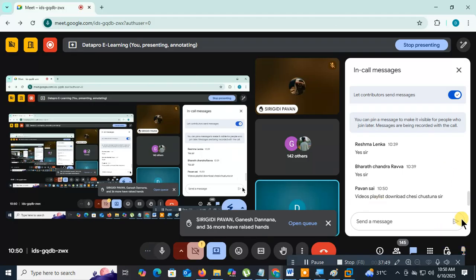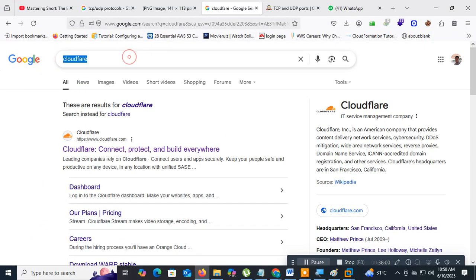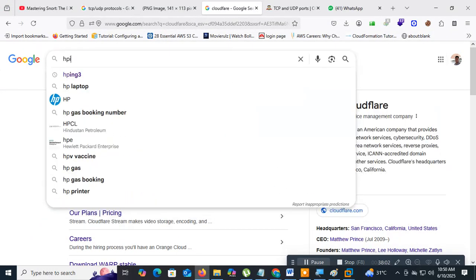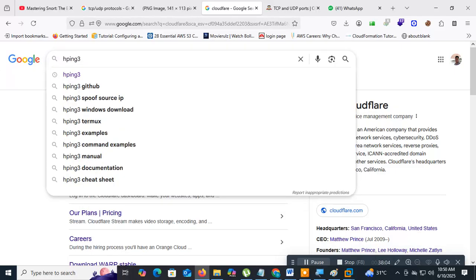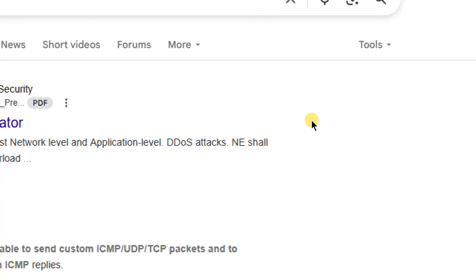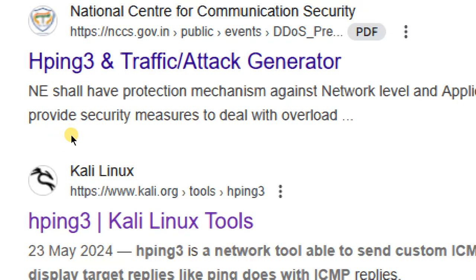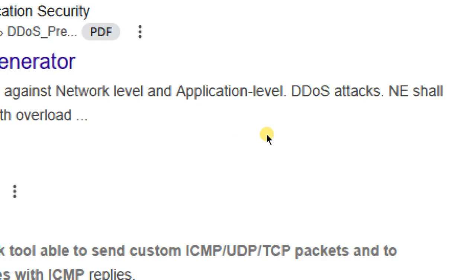Okay, very good. The next thing is one tool called HPing3. What is the tool? One tool is called HPing3. It is inbuilt with Kali Linux. What is inbuilt to Kali Linux? Here, what does it do?